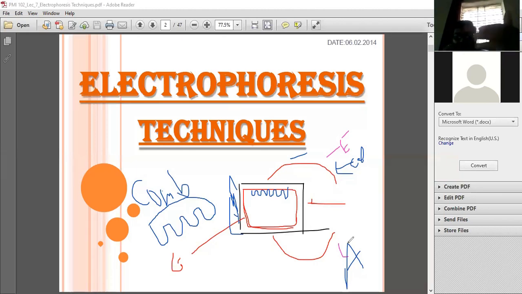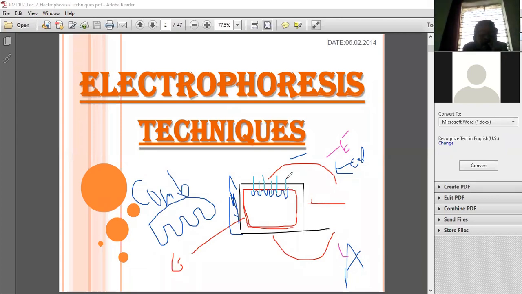Now, the movement of these samples. Sample means what? Sample is nothing but the fragments of DNA, different fragments of DNA contained in it. So these fragments I have now added over here. What have I added? The sample. Just keep in mind, this is the sample. I have applied the sample in this way.